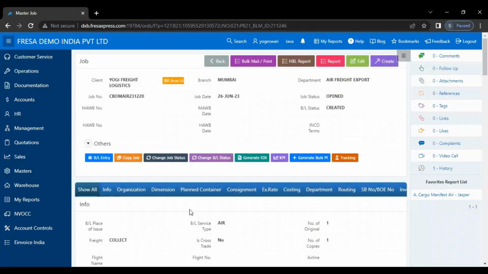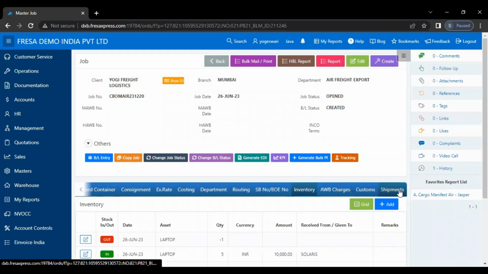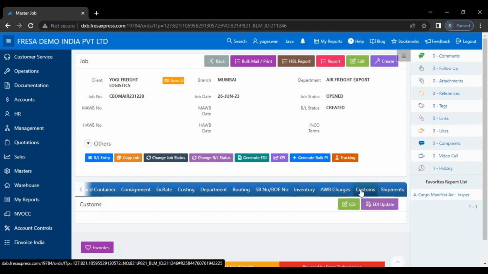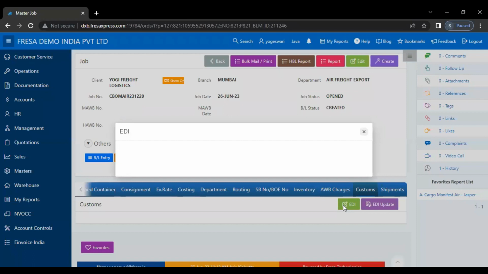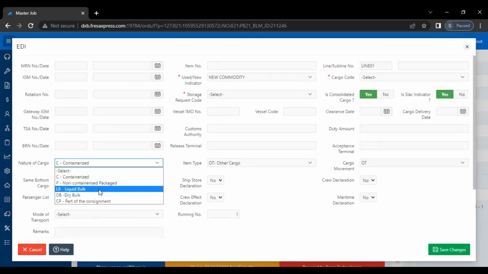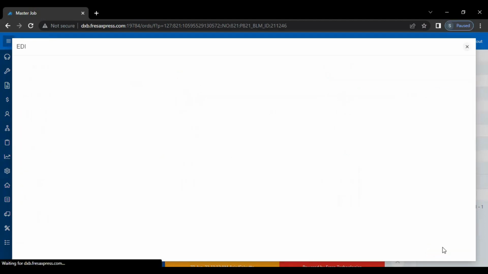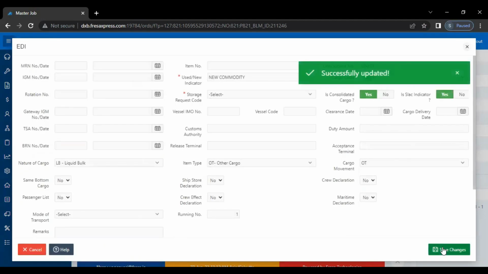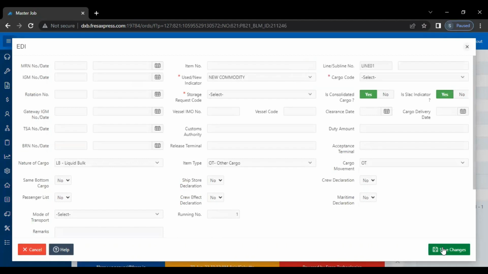After clicking that, now the job page will be displayed on the screen. On this job page, we have to click on the custom tab. Then we have to click on the EDI button. On this page, we have to select the nature of cargo. Then we have to click the Save Changes button. This is how to update the nature of cargo under job in Fresa application.